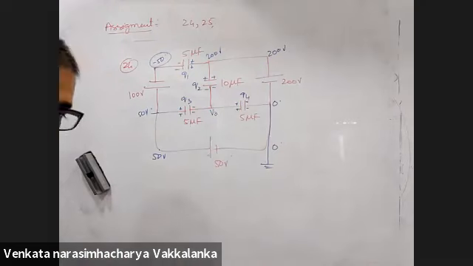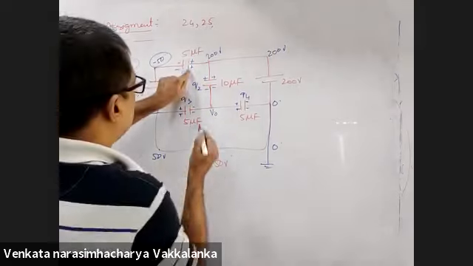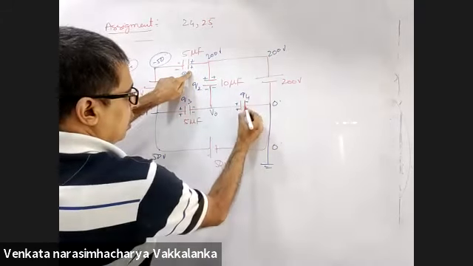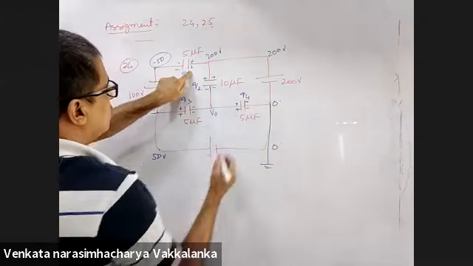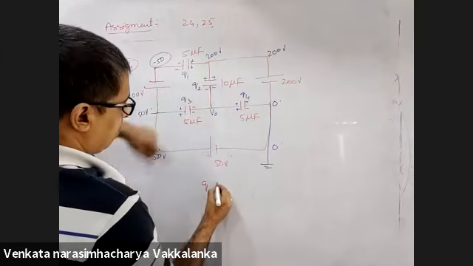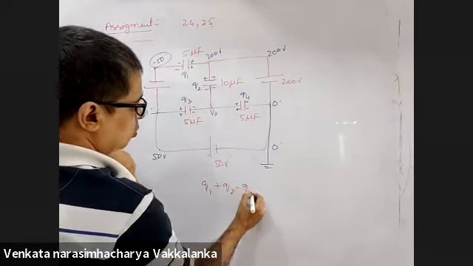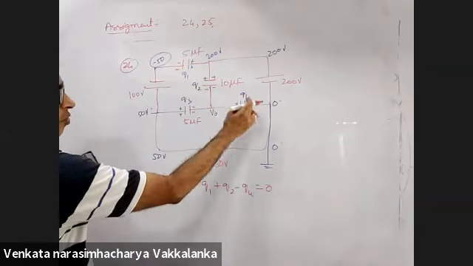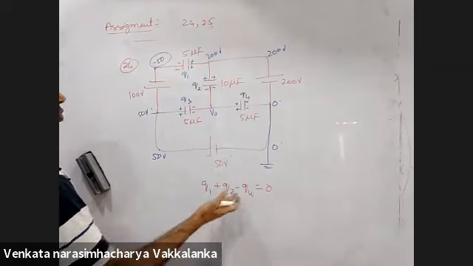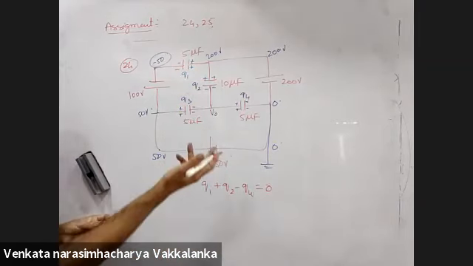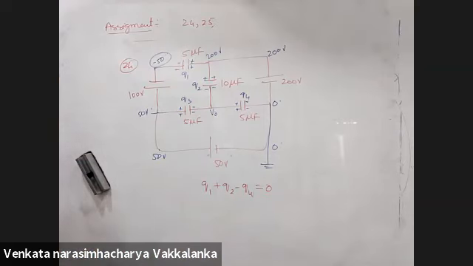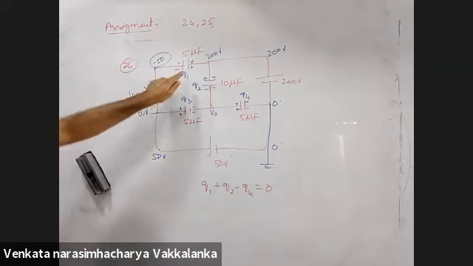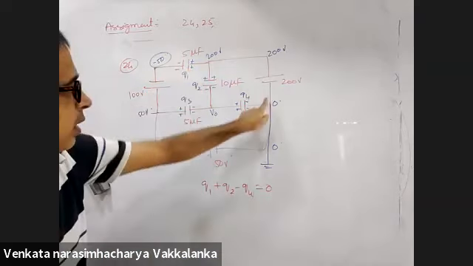I used nodal analysis. That will be the easiest in this particular case. And what will you do? Positive charge on this, and negative charge on this should be conserved. So this is Q1 plus Q2 minus Q4 is 0. Now you know how to find Q1, Q2 and Q4. Once V0 comes, you can calculate Q3 too, which is what you need. You conserve the charge on this plate, this plate, this plate.